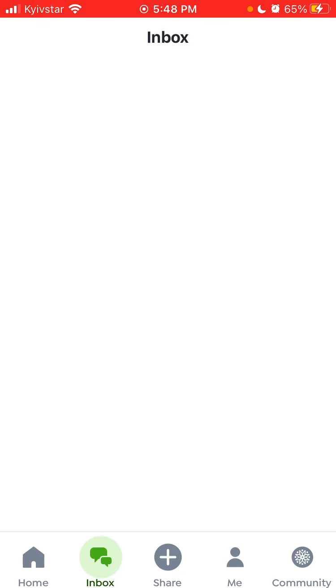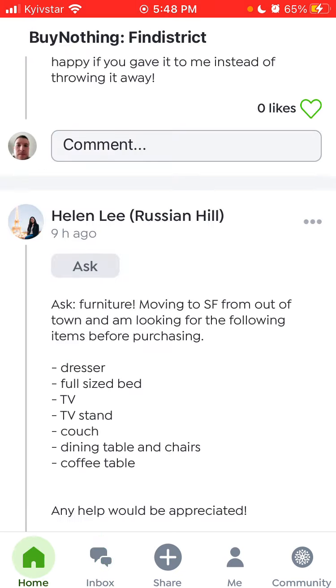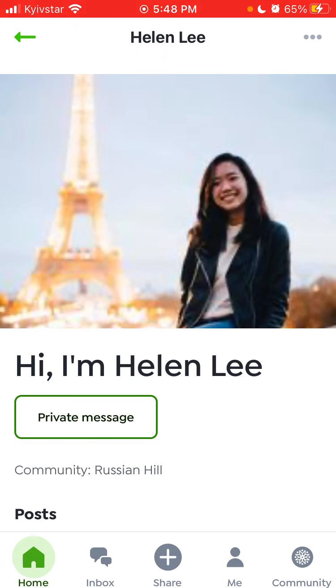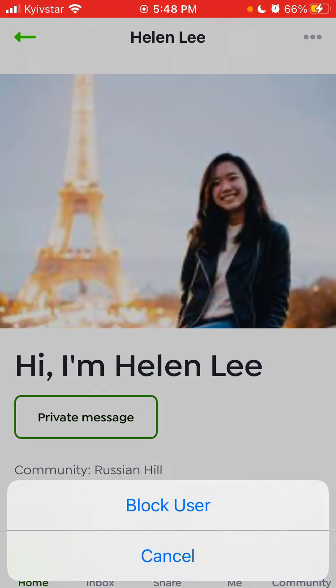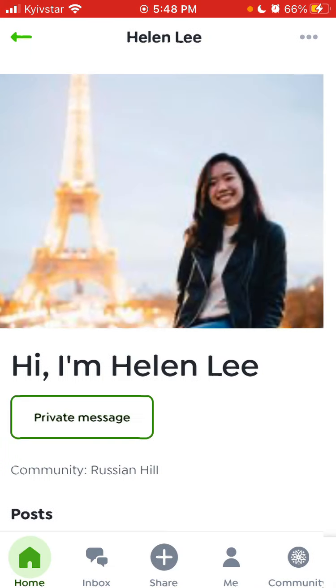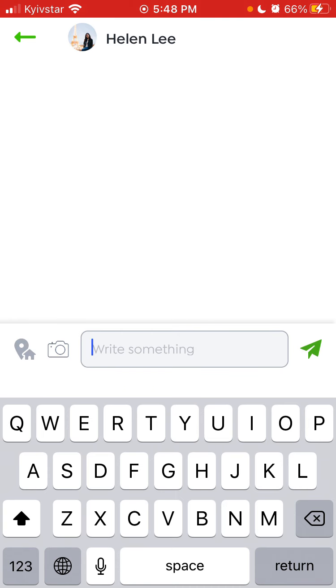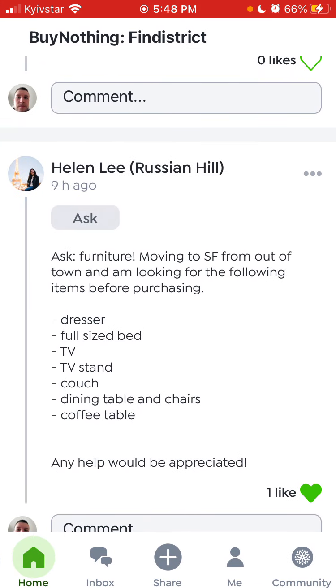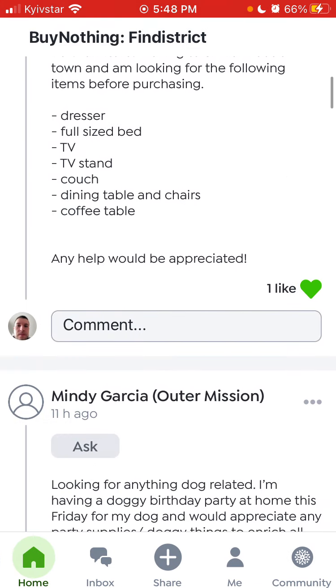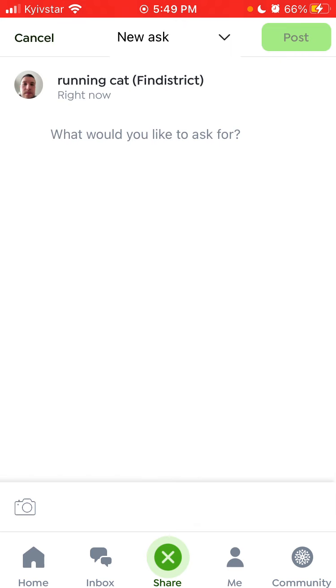Then you have inbox, so your messages. But here, for example, this person wrote in Russian. So you can just write a private message to this person to basically help her out.